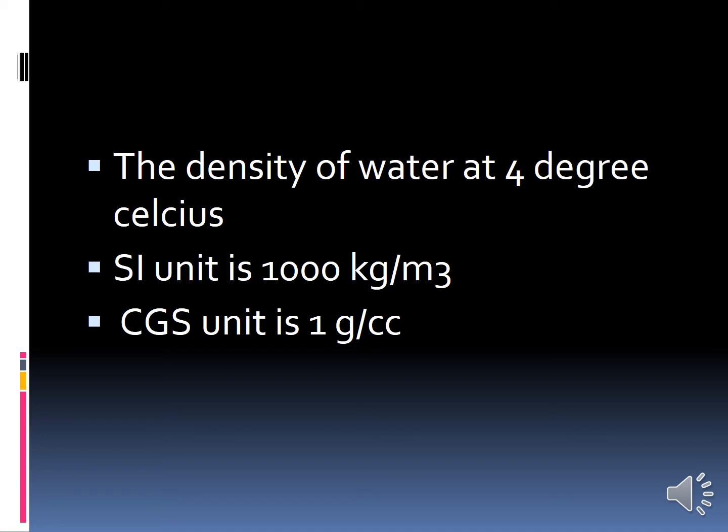And then about water, 1.00 gram per cc. And then kerosene, 0.8 gram per cc. And then about oil, 0.78 gram per cc.